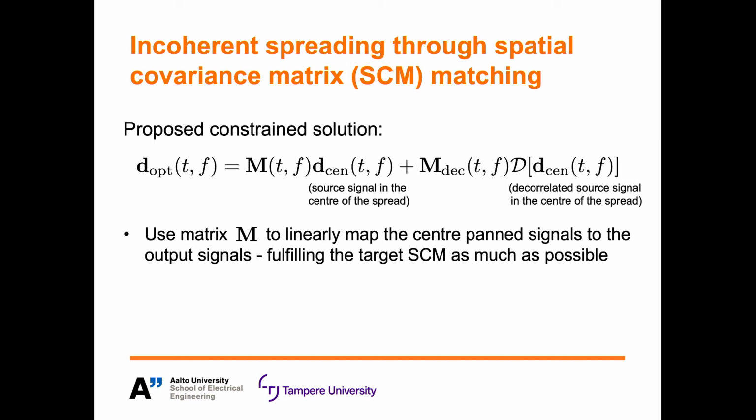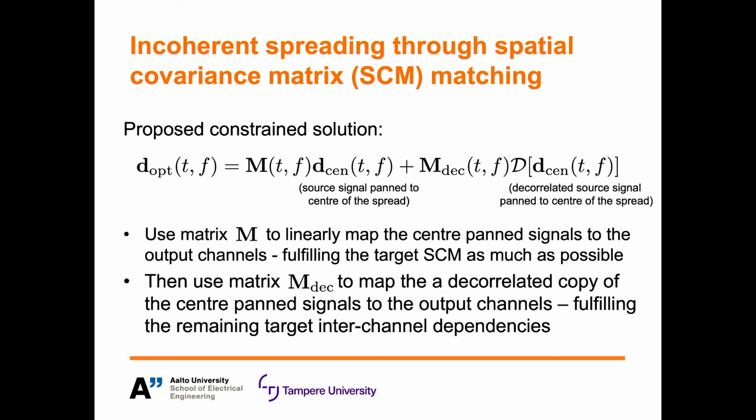The optimized framework then computes matrix M, which linearly maps these signals to the output channels, while trying to ensure that these output signals reflect the target spatial covariance matrix as much as possible. And in some cases, this matrix might be enough to fulfill the target model. However, if it is not, then we use this additional matrix to map a decorrelated copy of the center pan signals to the output channels, thus fulfilling the remaining target interchannel dependencies.